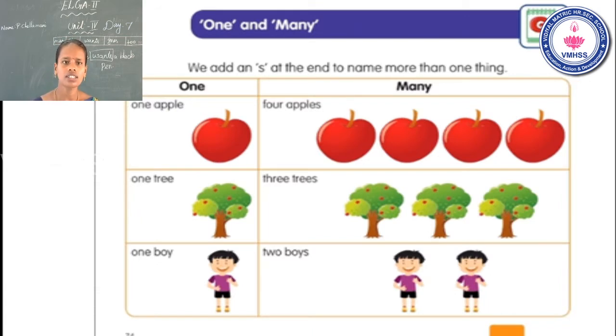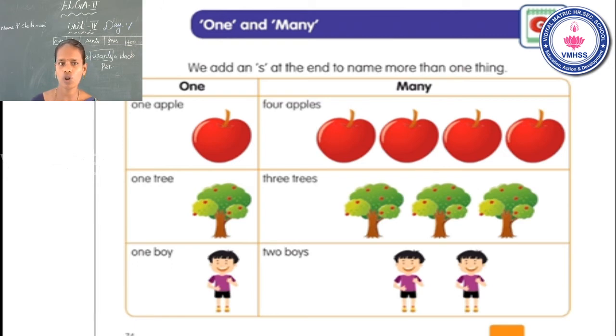Next, we learnt one and many. Already we learnt in the previous class. One time we recap this. We add an s at the end to name more than one thing. More than one thing, we add an s. Listen carefully. We add an s at the end to name more than one thing.